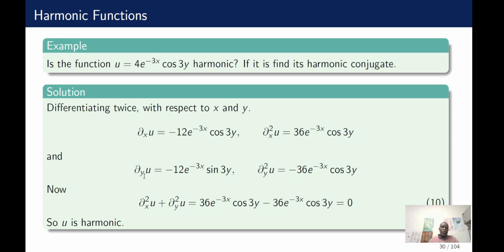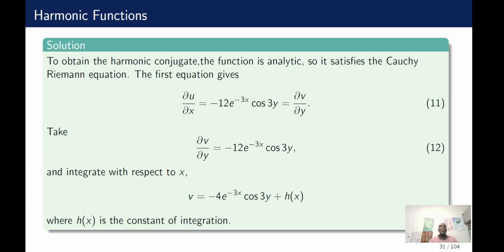Differentiating with respect to y, you get this, and when you do it again, you get minus 36. These two have different signs, so if you add them up, that's the Laplacian, and they give you 0. So u is harmonic. Now let us proceed to find its conjugate.